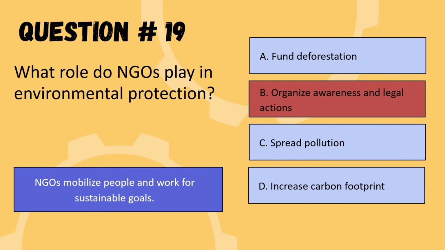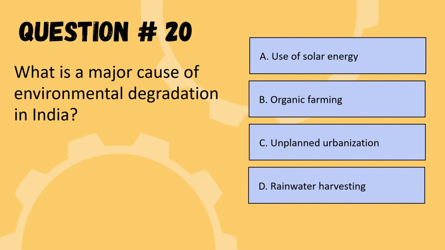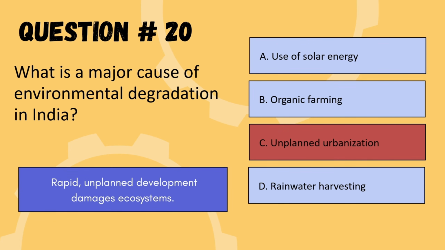So we are moving to the next question. Next question is, what is a major cause of environmental degradation in India? Options are use of solar energy, organic farming, unplanned urbanization, or rainwater harvesting. So the correct option is unplanned urbanization.